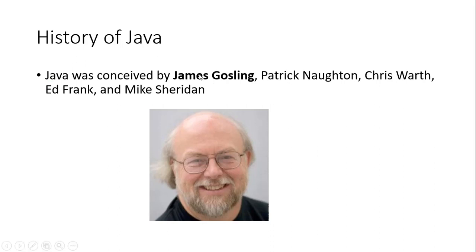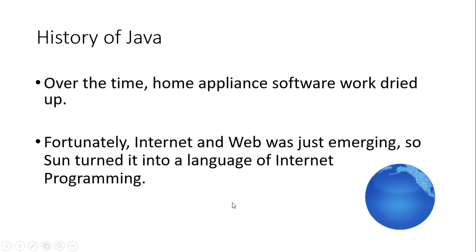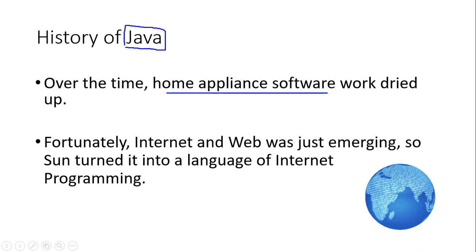And the main person behind it is him, James Gosling. Now, the good thing is Java started, but making these home appliances intelligent didn't go on for a very long time. They wanted to do it, and even though it picked up in the 1990s, over time it didn't click. So the idea of Java that they started with didn't work well for home appliances.